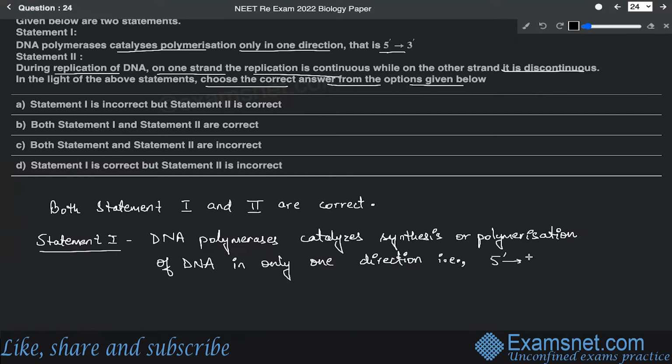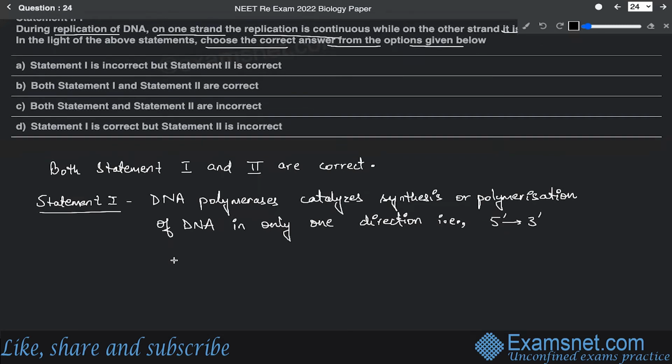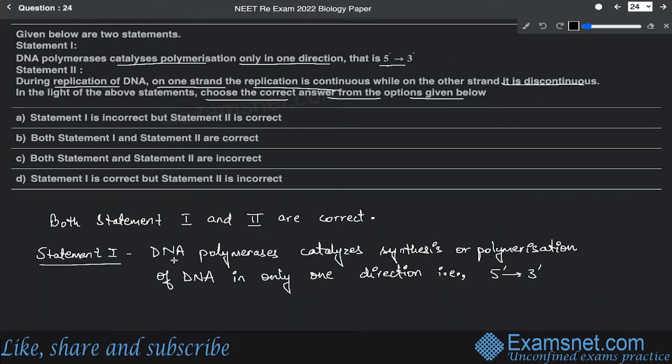And that is 5 prime to 3 prime. So this is a correct statement. All right. Now the statement 2, which says that during replication of DNA, on one strand the replication is continuous, while on the other strand it is considered to be discontinuous. This is again also true.